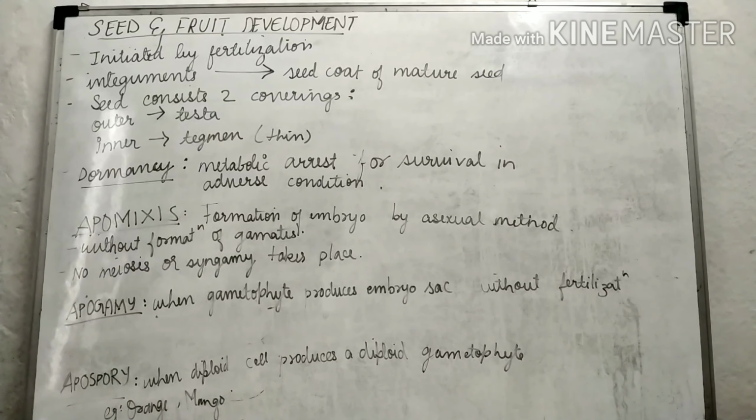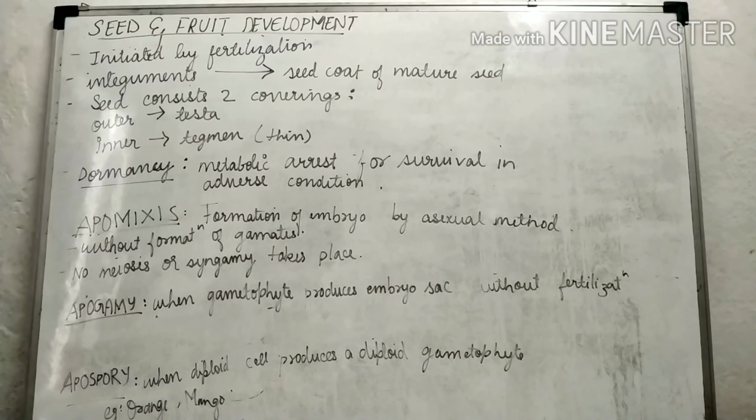In apomixis there are two terms that need to be studied: apogamy and apospory. Apogamy is when the gametophyte produces an embryo without fertilization.